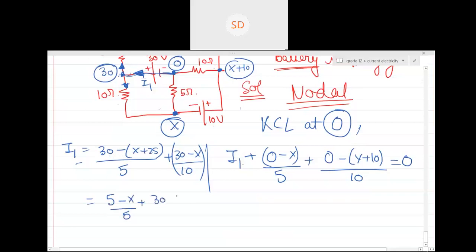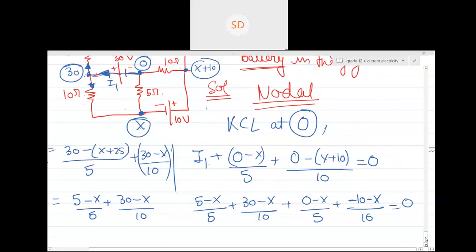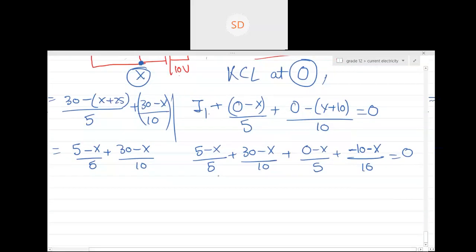Yes or no, guys? Can you say 0 minus x plus 10, so minus 10 minus x, divided by 10 is equal to 0. Can I solve it, right? Now, can you see only one variable is there, x? Can I solve it for the value of x? So this will be 5.